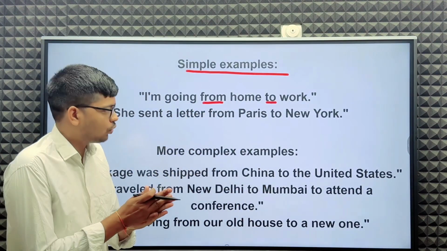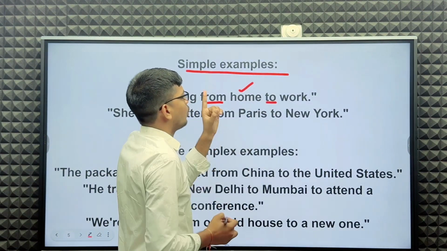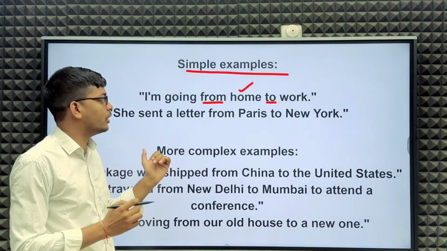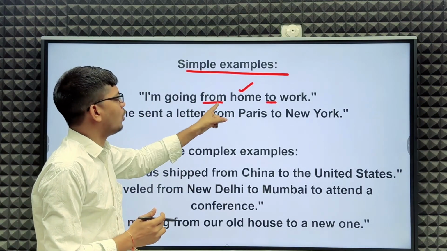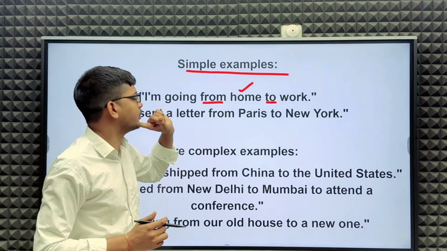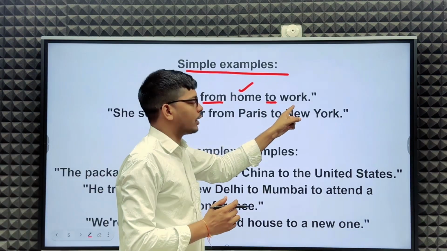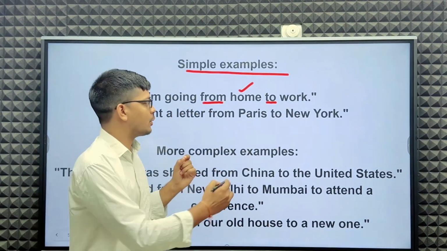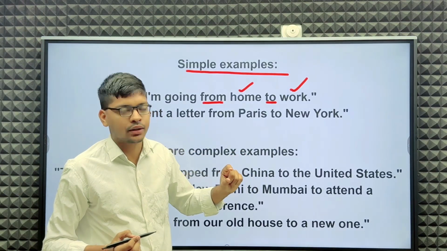You know "from" is for origin or starting point. Starting point is here, home. I am going from home. This is my starting point. This is my origin. To work. Work is my purpose.